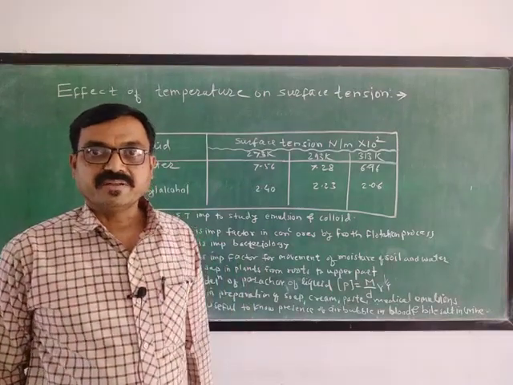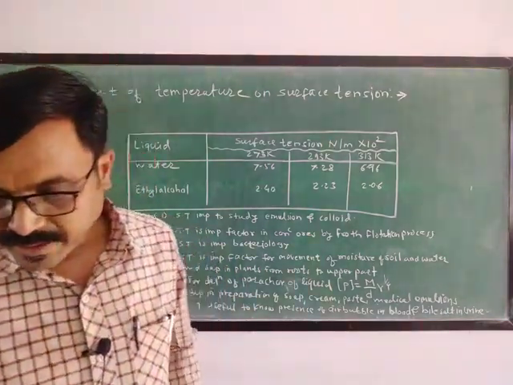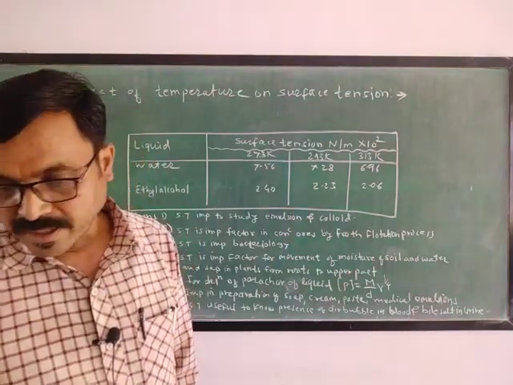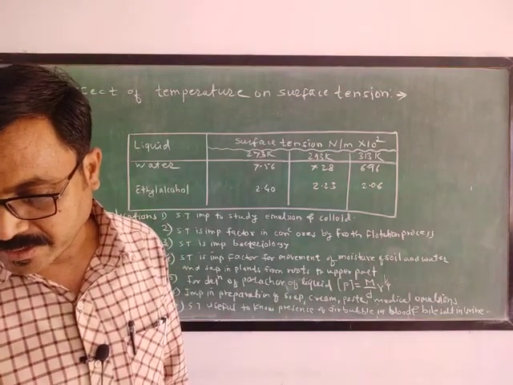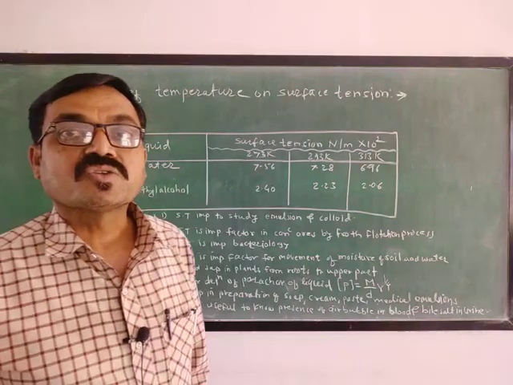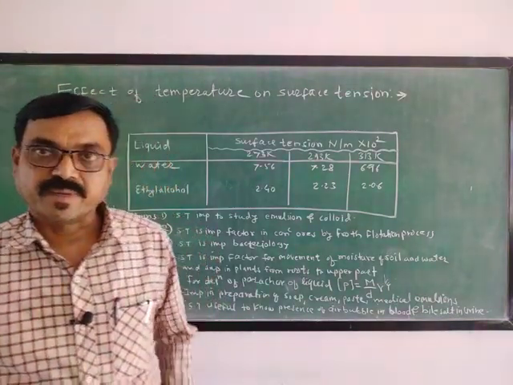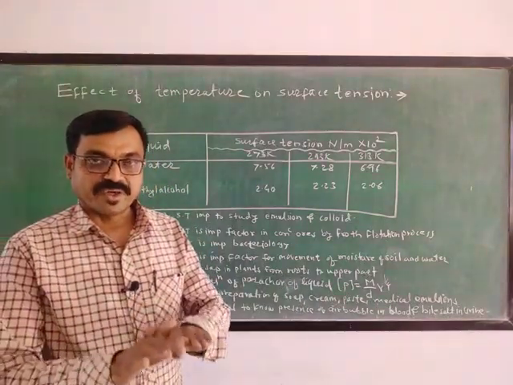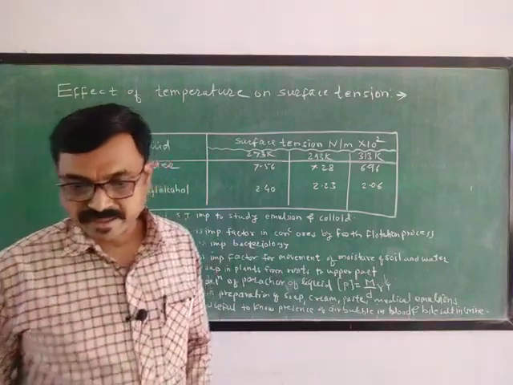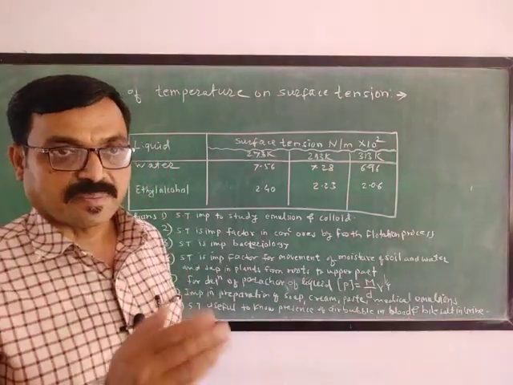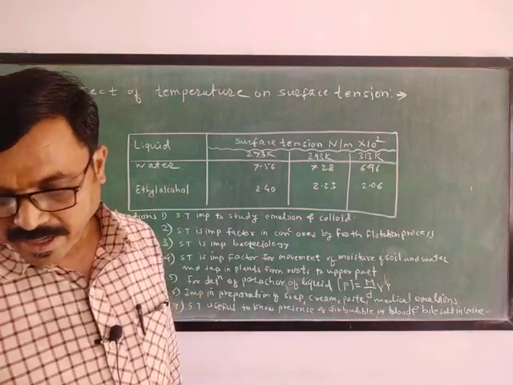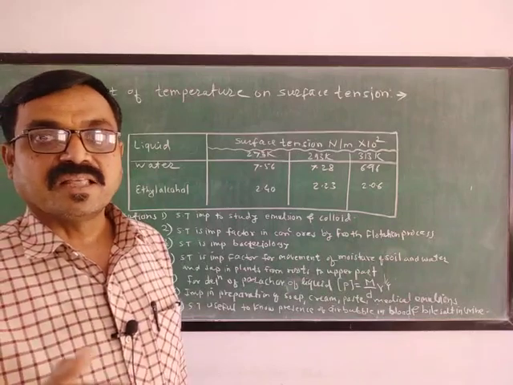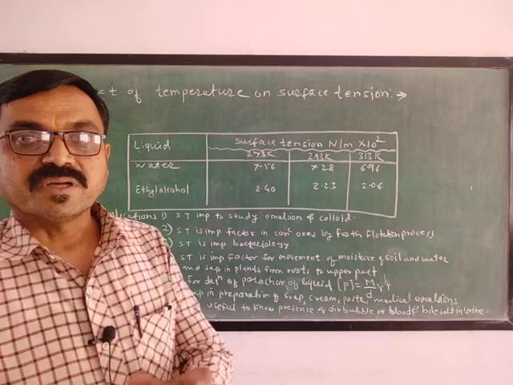What is meant by thermal agitation? Thermal agitation is nothing but a ceaseless random motion of the constituents, and this ceaseless random motion of the constituents which is associated with the heat is nothing but thermal agitation. Due to this thermal agitation, as the temperature increases, the surface tension goes on decreasing. But at or near a critical temperature, there is a ceaseless surface tension and it becomes zero.